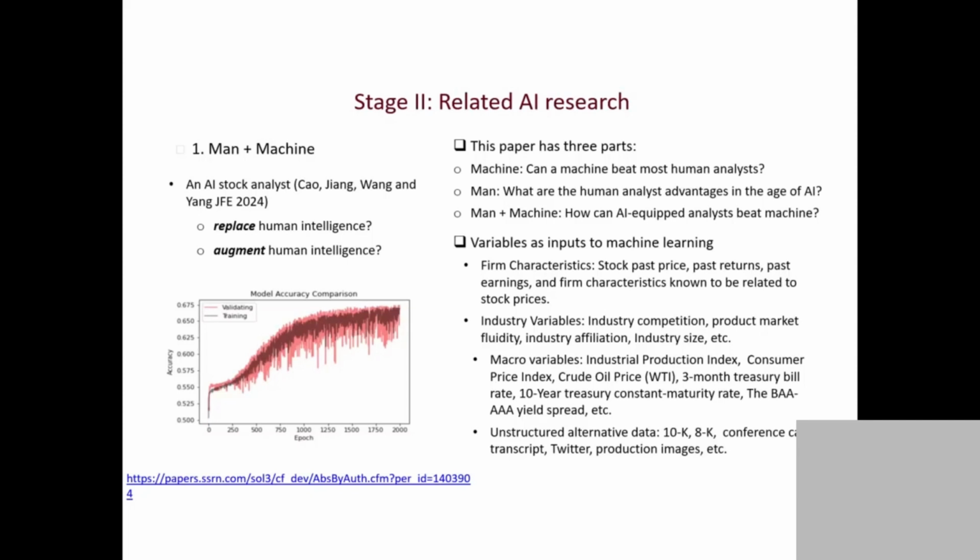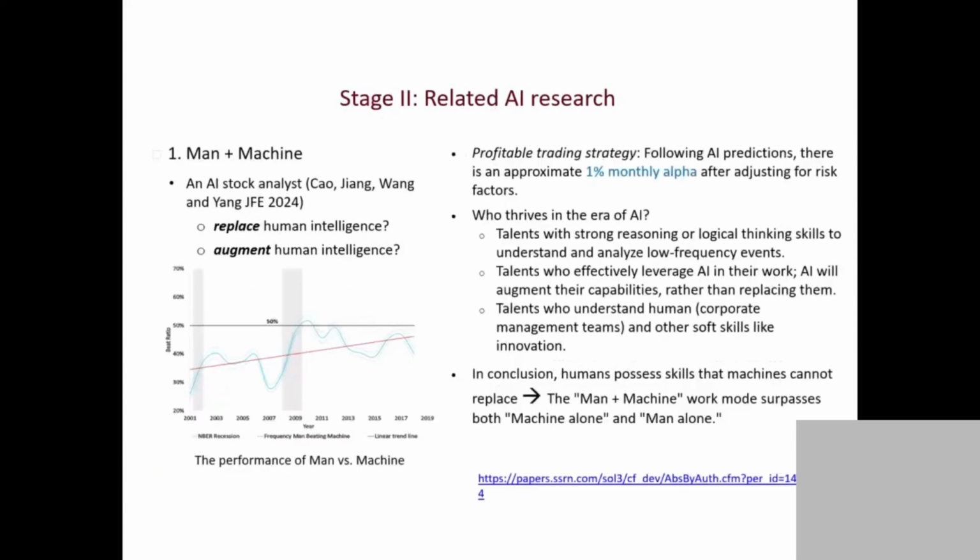It's scary but promising. So you can see that those are the three parts of the paper. We're trying to build AI that can horse race with humans. We're trying to understand what skills make Wall Street analysts survive. We're trying to understand what jobs to give to AI and what jobs to give to humans. So let me give you some of the taste: what kind of humans survive in the age of AI.